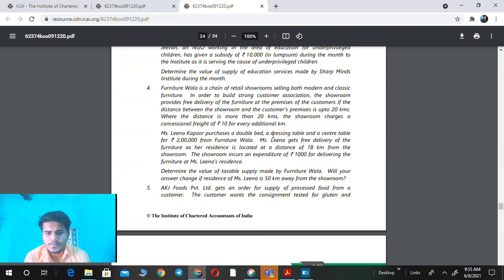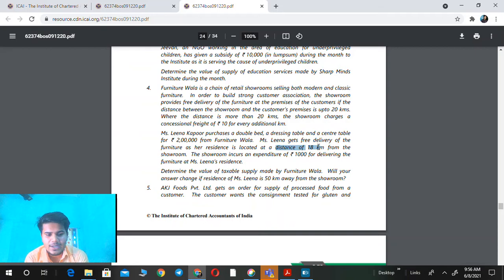In this question we have been given information about freight: the freight amount is free, which means the showroom provides free delivery of furniture up to 20 kilometers. Free delivery means the showroom does not charge any amount of freight up to 20 kilometers, but if the distance is more than 20 kilometers, then the showroom charges freight of 10 rupees for every additional kilometer. First, the residence is located at a distance of 18 kilometers, so it is within 20 kilometers.